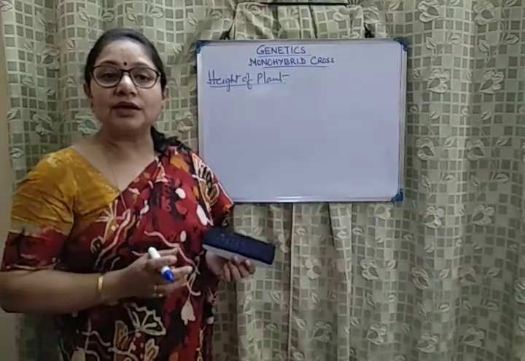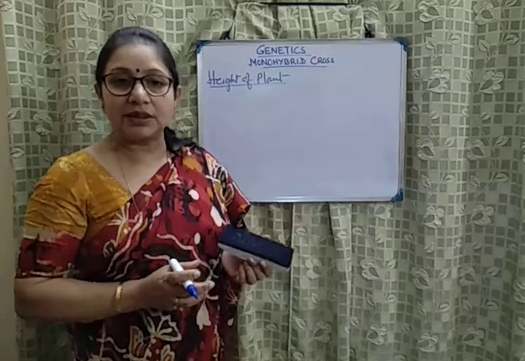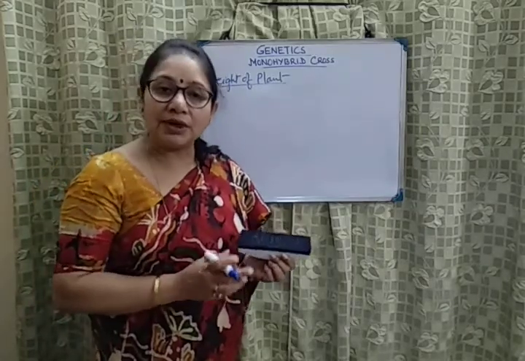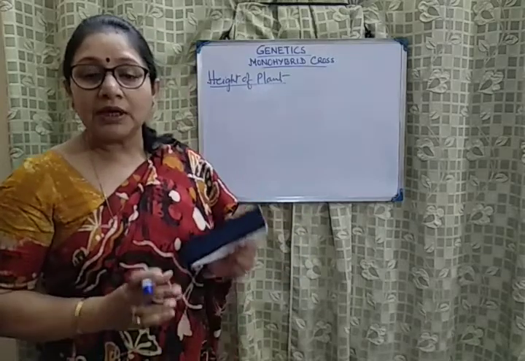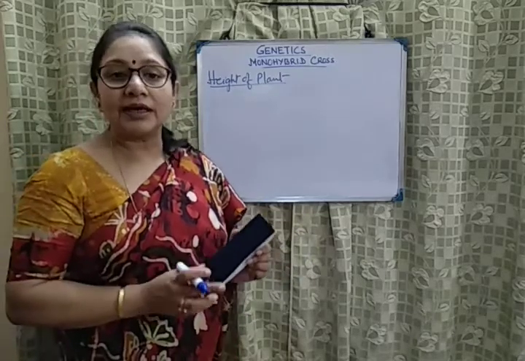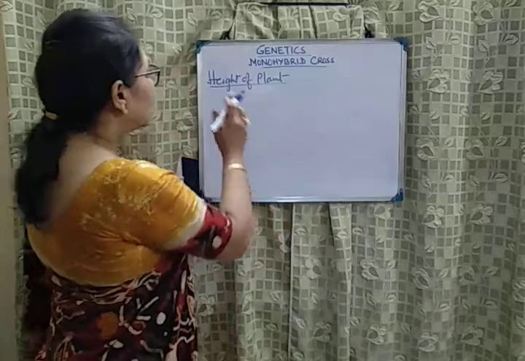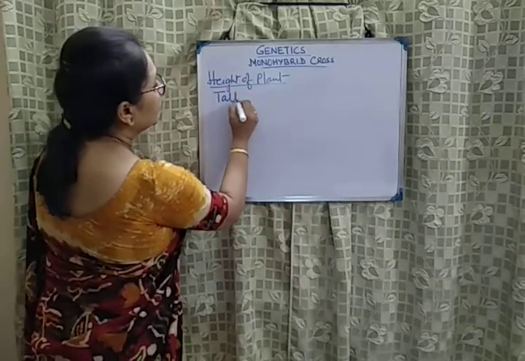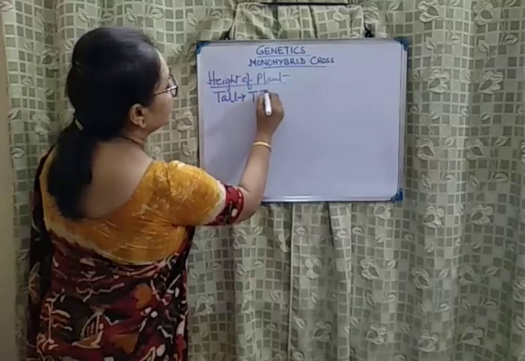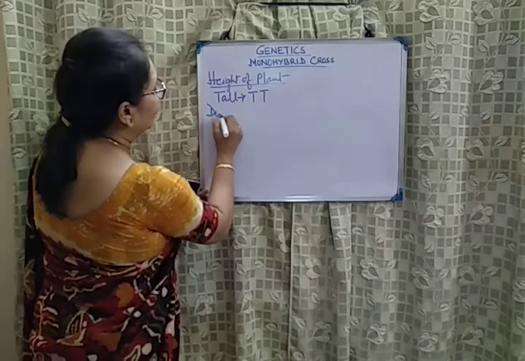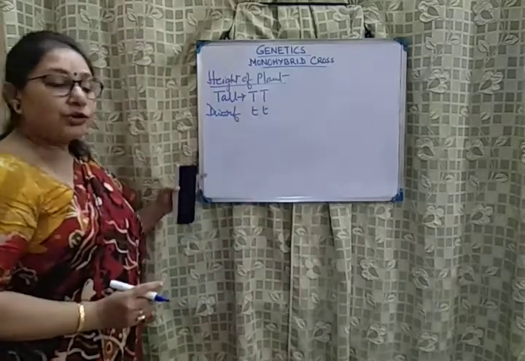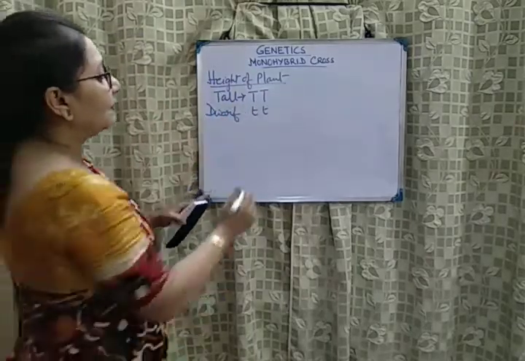Now this is what Mendel always did with his experiments. He always started with pure varieties of plants. That means each plant, whether it is having the dominant form or the recessive form, will be having homozygous alleles. So for height of the plant, we can have tall plants with this combination, and we can have dwarf plants with this combination. So when he crossed 2 different plants,